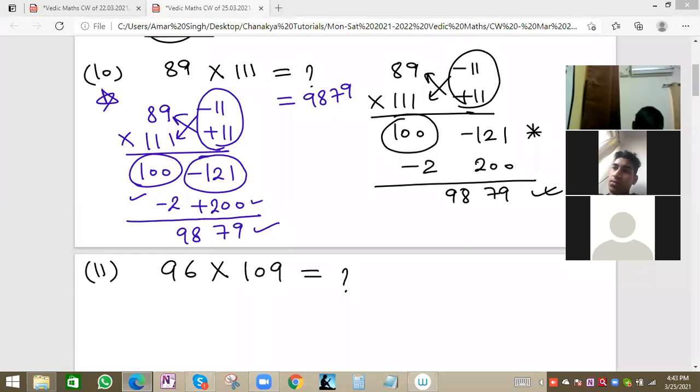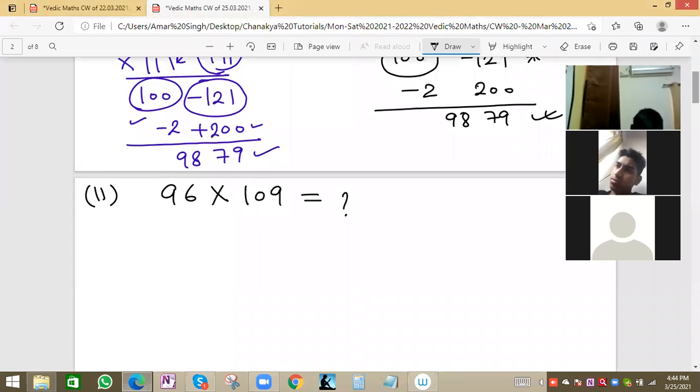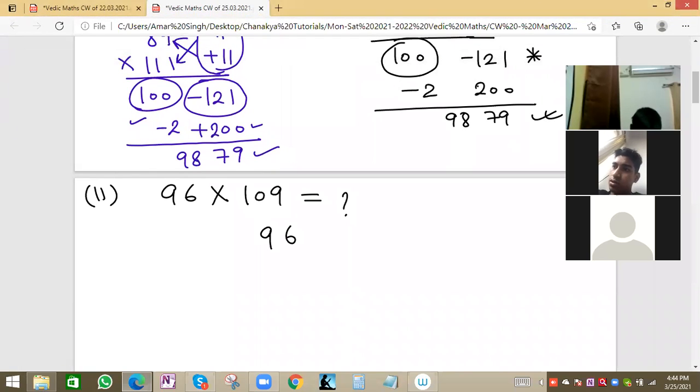Okay, Chanchal, we'll see once again for you. What is the method? For others also who are finding difficulty, for every question I will also solve for you. For those students who are finding difficulty, 96 I will write, and 109. See, multiplication we have to do. These numbers are near to 100, so we can apply this trick.